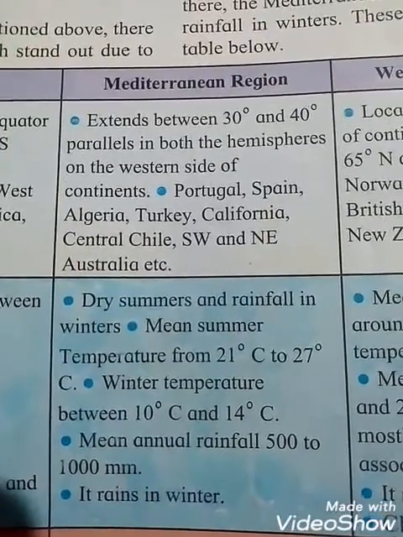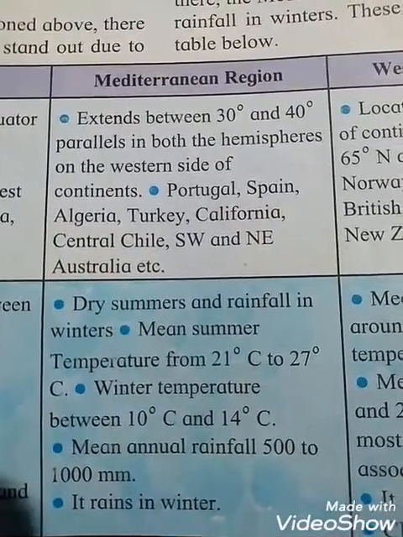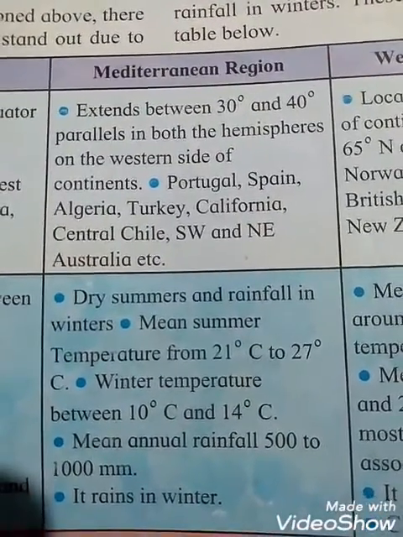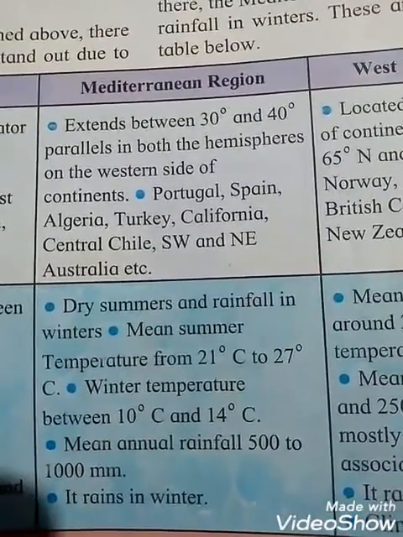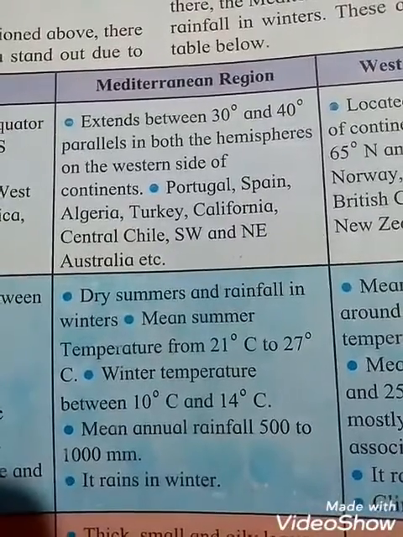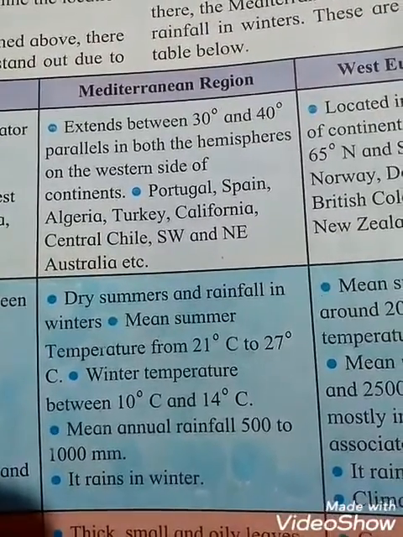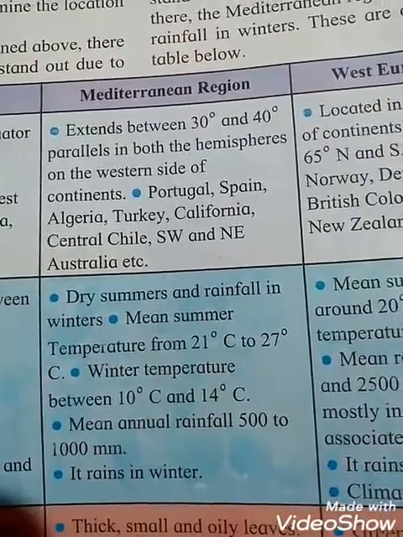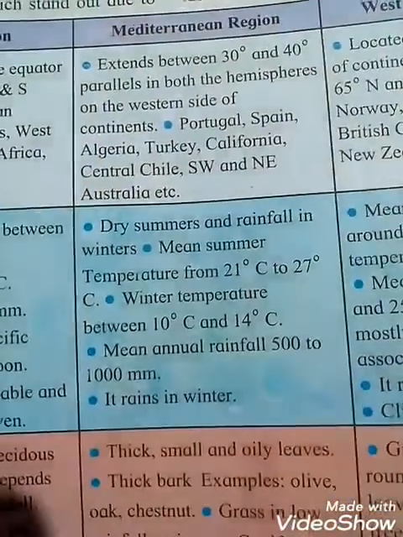So location and areas: students, it extends between 30° and 40° parallel in both hemispheres, the northern hemisphere and southern hemisphere, on the western side of the continent. So that is Portugal, Spain, Algeria, Turkey, California, Central Chile, Southwest and Southeast Australia, etc.